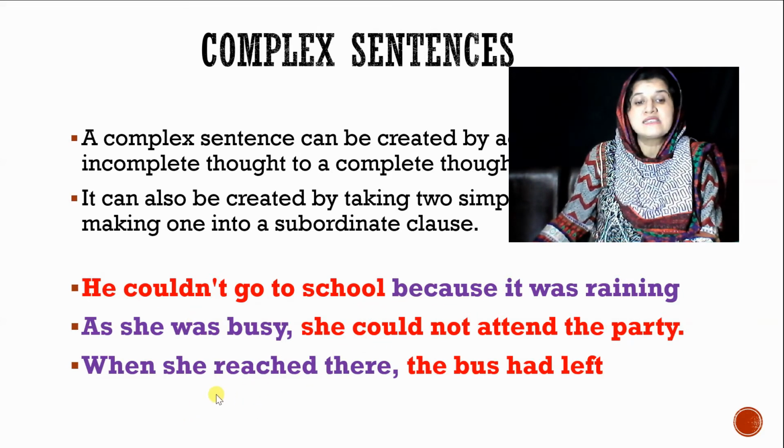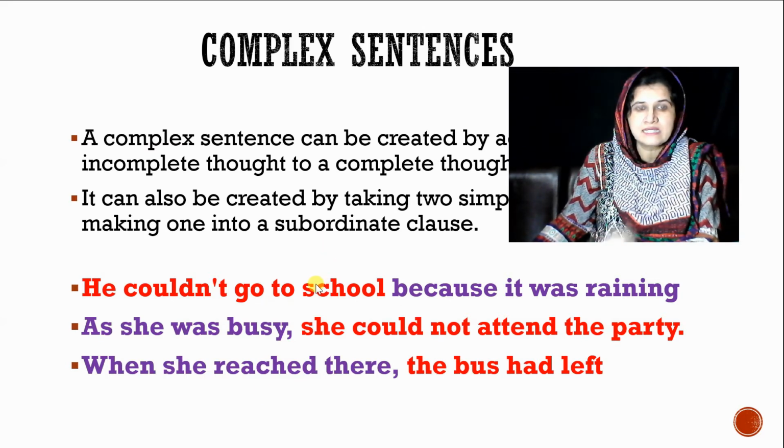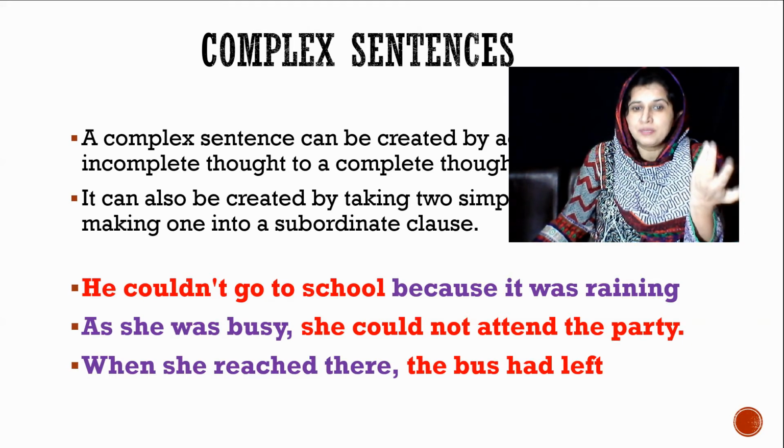But if we write the independent clause at the start, then we don't need to put a comma to separate both clauses. The next example of a complex sentence is: when she reached there, comma, the bus had left. Here you can see "when she reached there" is a dependent clause starting with a subordinating conjunction, and this one is the independent clause. Again, it's a very good example of a complex sentence. I hope you understood how to structure a complex sentence. Again, a revision: in a complex sentence, you need one independent clause and a minimum of one dependent clause. You can have more than one dependent clause, right?